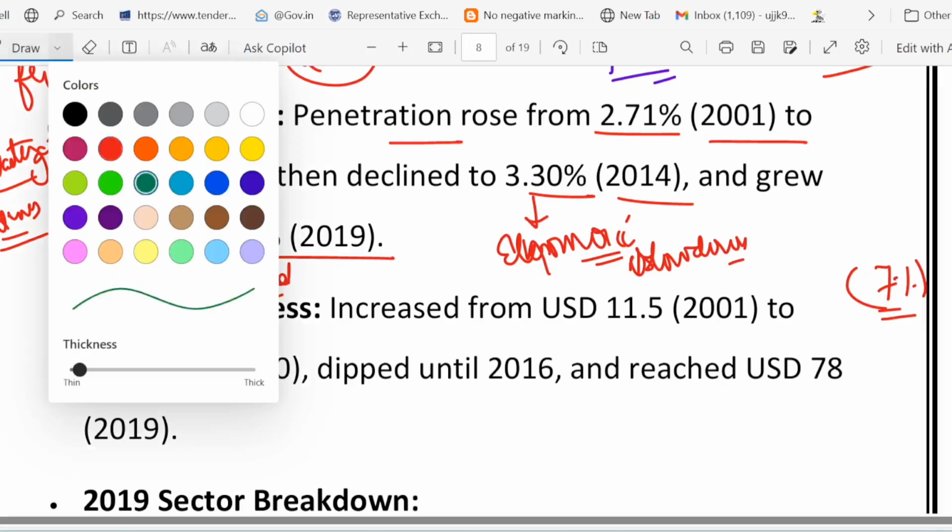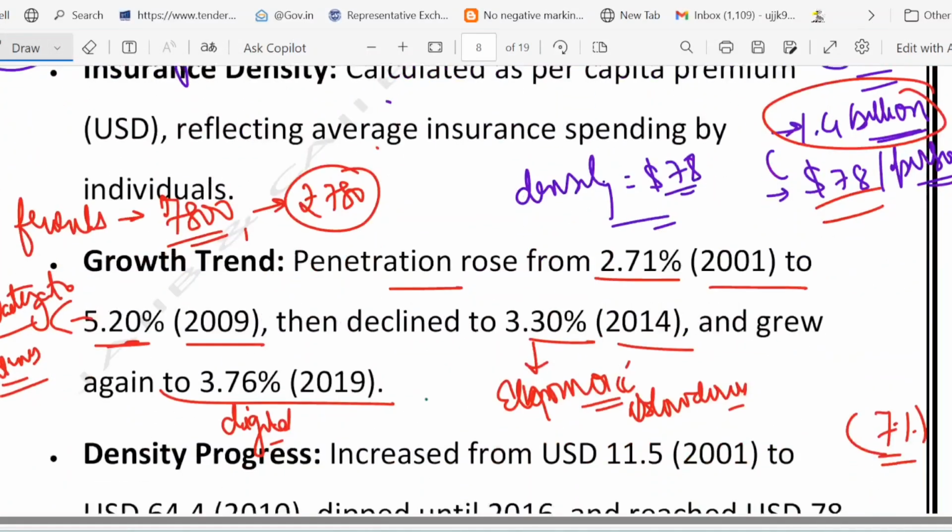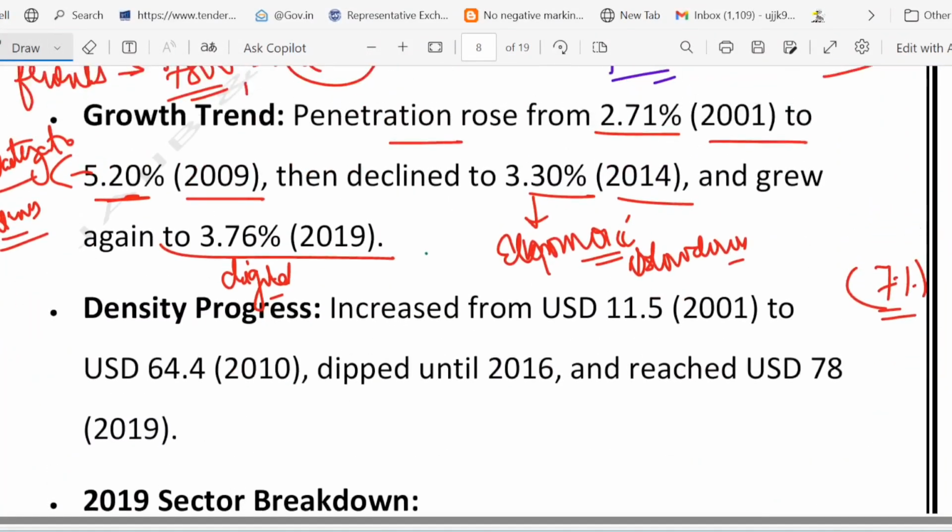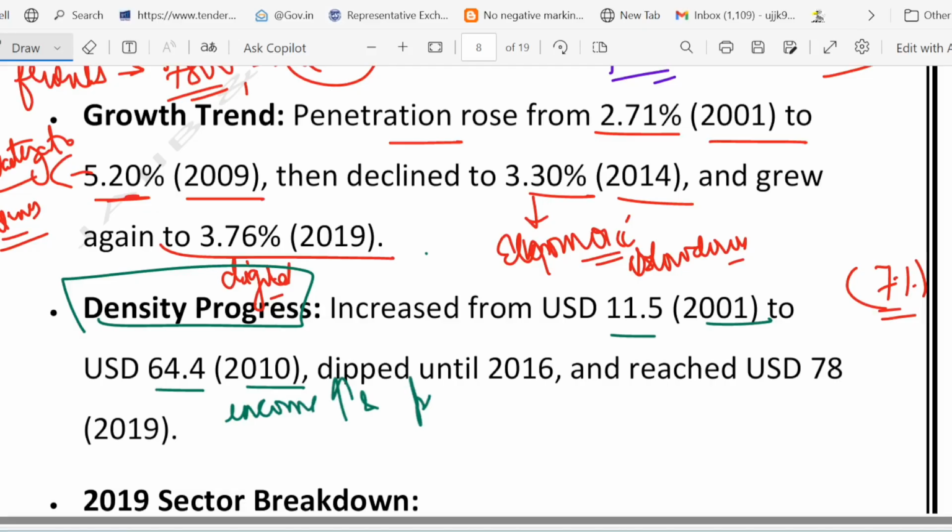And what is penetration? I already told you. Penetration simply means how our premium is contributing to the economy. And if you look at the progress of density, in 2001 it was just $11.5, and in 2010 it rose to $64.4, right? Why did it rise? Because of the rise in income and policy.